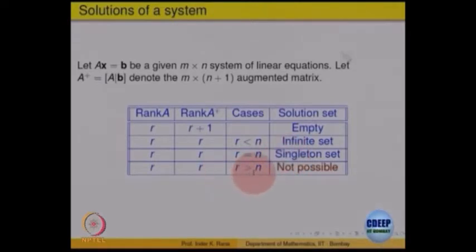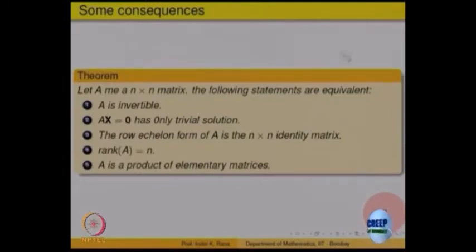This cannot happen, r cannot be strictly bigger than n, right? The rank of the matrix cannot be bigger than the number of rows or the number of columns. So this possibility does not arise. These are the only three possibilities which can arise, and as a consequence, here is a simple application which we have already discussed.